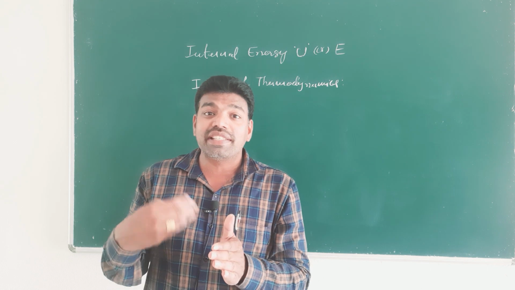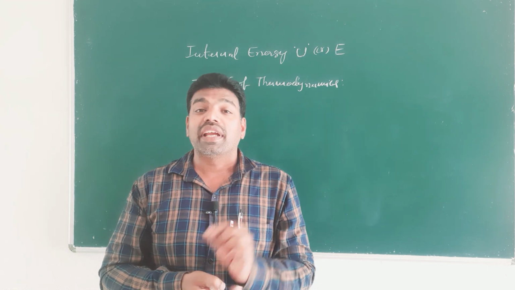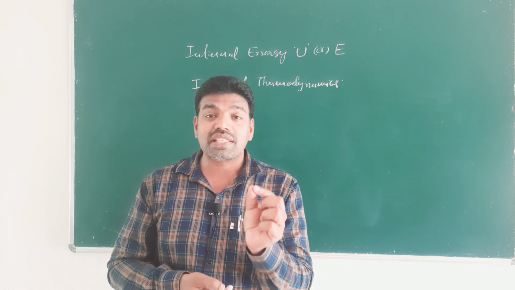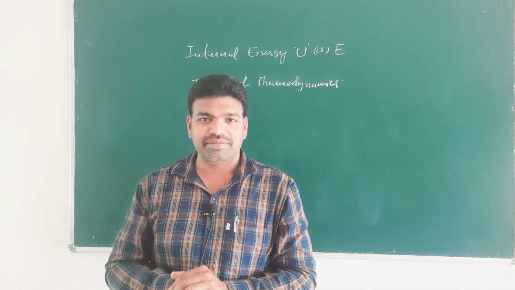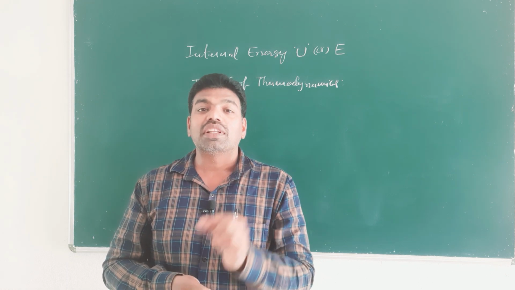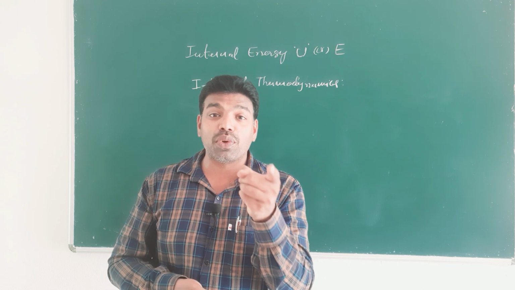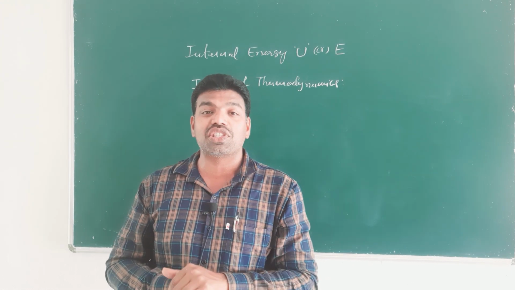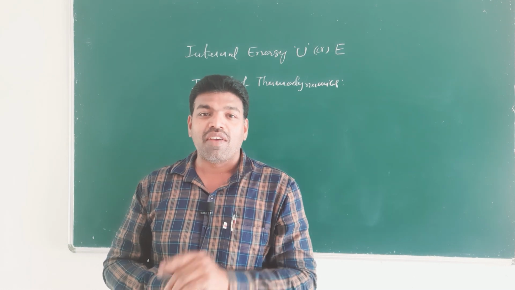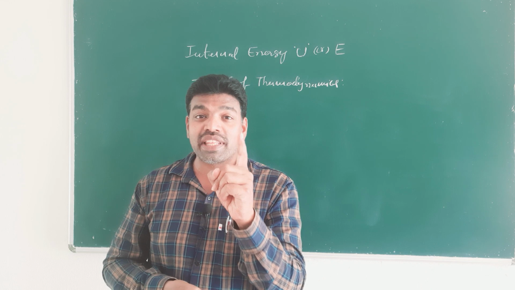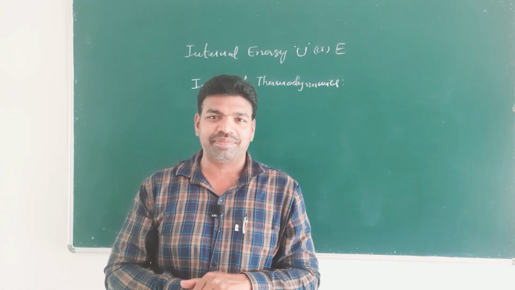So without energy transfer, we cannot do work. Therefore it is impossible to construct a perpetual motion machine of the first kind, and the first law rules out its construction.